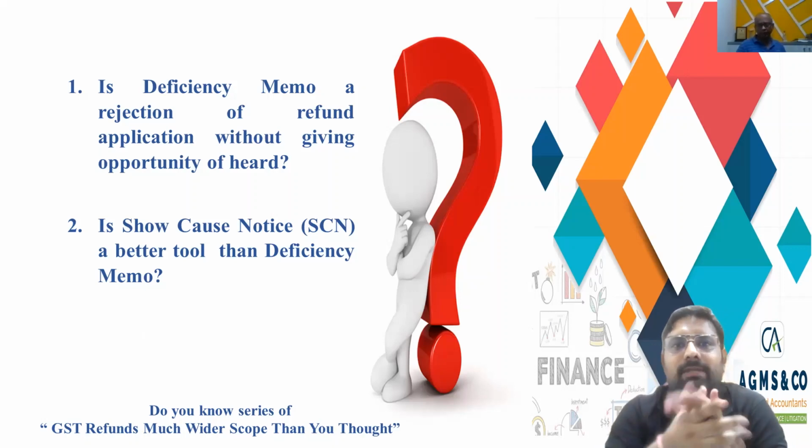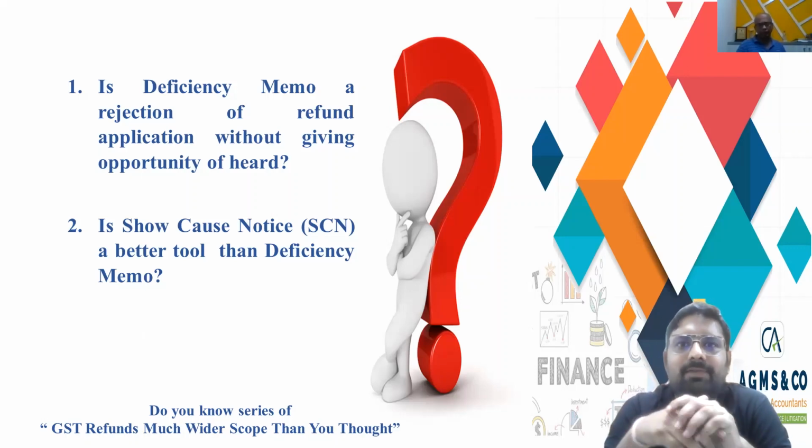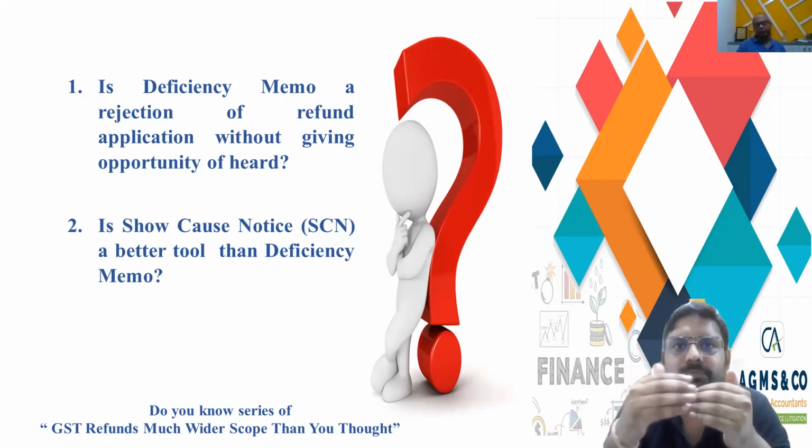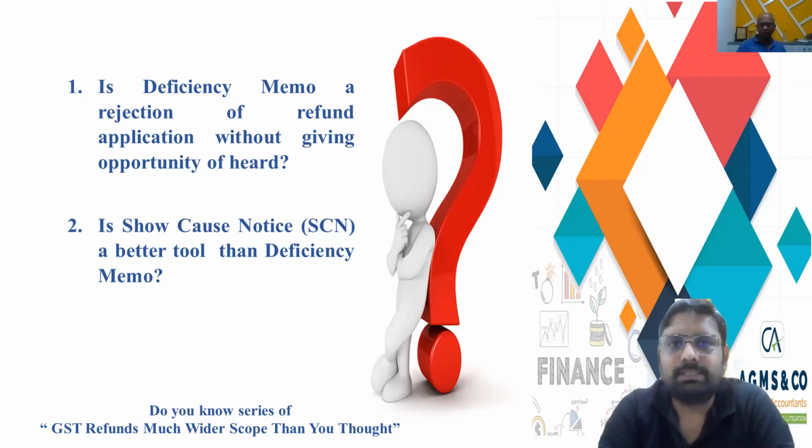In case of a deficiency memo, we do not have an opportunity to file an appeal. But when I say a show cause notice should be there in case of a rejection, we can file an appeal to the higher authorities, and explain why the refund is due, and the order should be passed in favor of the registered person. So this is what I need to say about this.